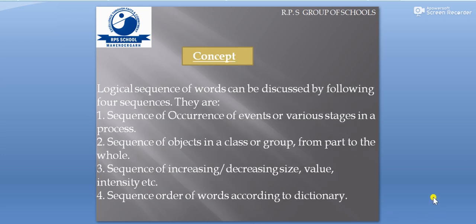So children, let us understand the concept. The concept says logical sequence of words can be discussed by following four sequences. Number one, sequence of occurrence of events or various stages in a process. Number two, sequence of objects in a class or group from part to the whole. Point number three, sequence of increasing or decreasing size, value, intensity, etc. Point number four, sequence order of words according to the dictionary.